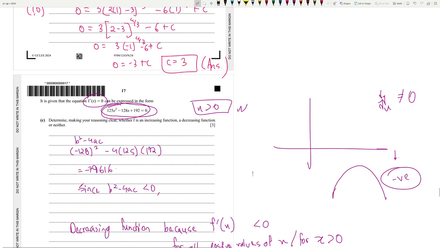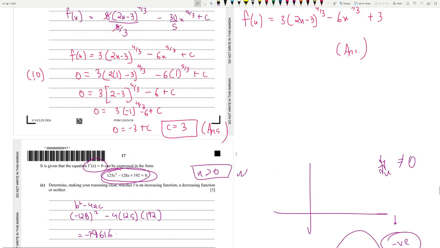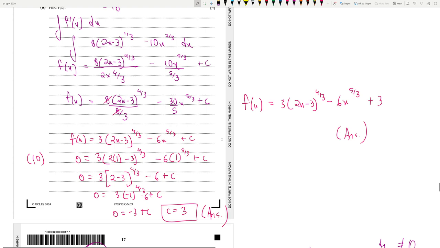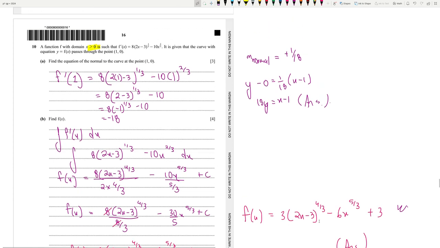Okay, and there was another extra point that you needed to say. That extra point was that there are no turning points in the original function. What does the original function actually refer to? This one, the function that you found out. There are no turning points here.